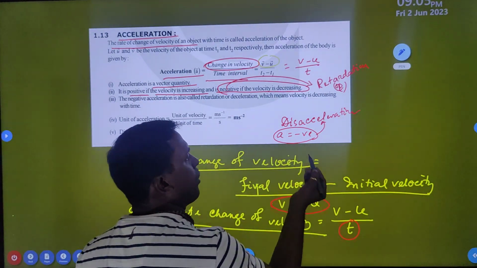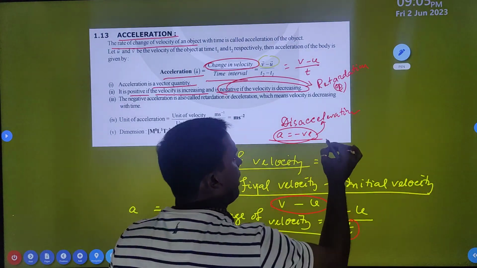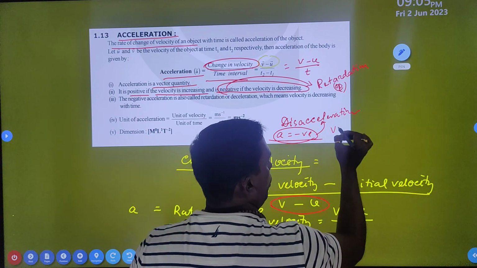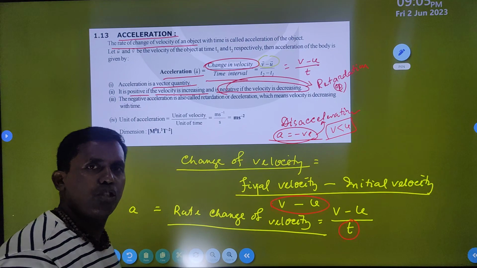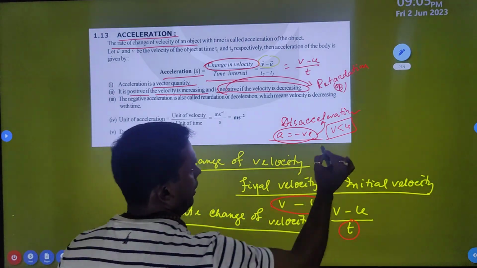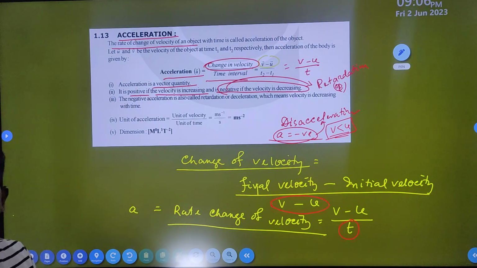At that time, when acceleration is negative, you can find that the final velocity v is always less than the initial velocity. Final velocity is always less than initial velocity. In this case only, deceleration is negative. Clear?